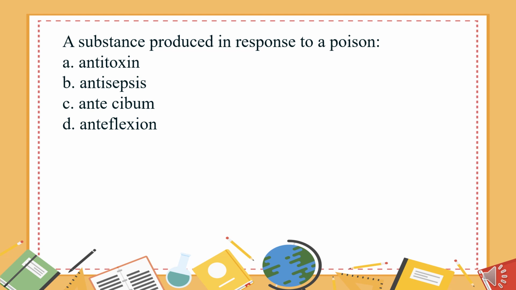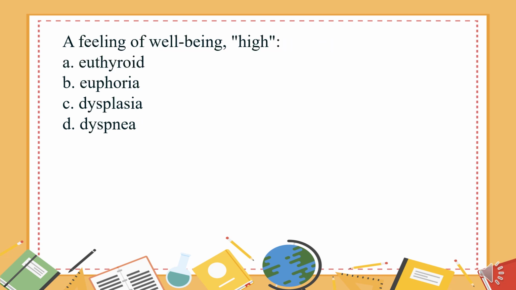A substance produced in response to a poison. A. Antitoxin. B. Antisepsis. C. Antikebum. D. Anteflexion. The answer is A. Antitoxin.